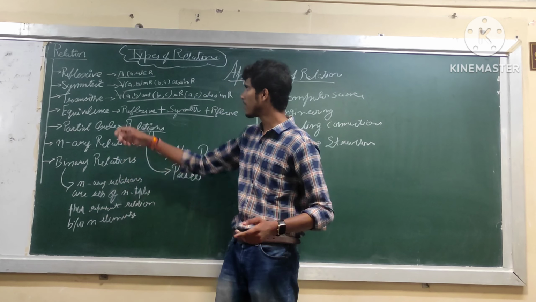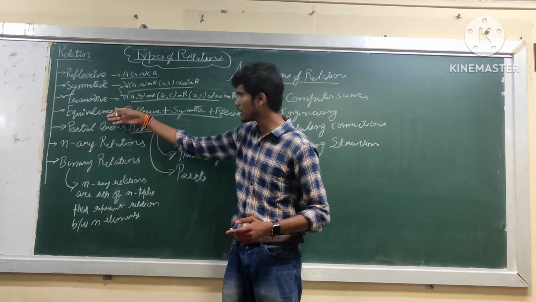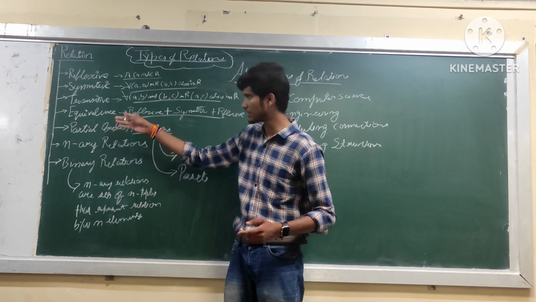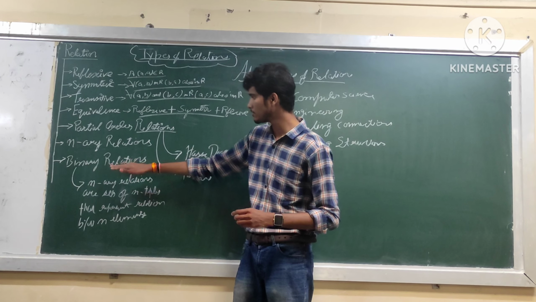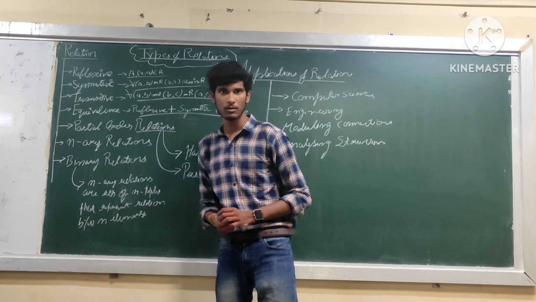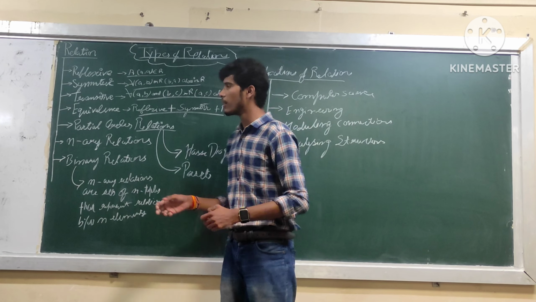The types of relation are reflexive, symmetric, transitive, equivalence, partial order relations, and an array relation. Also one more relation, which is binary relations. So what are reflexive relations?